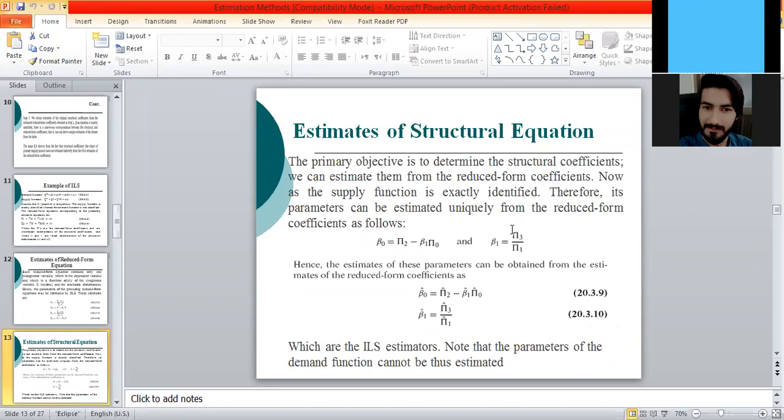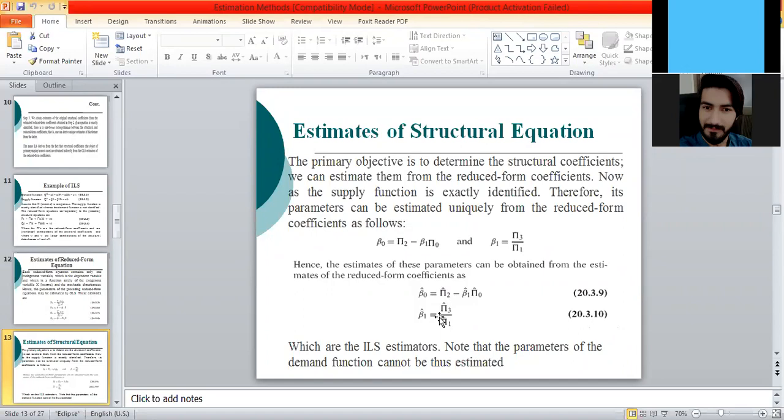First, we obtain the values of these reduced forms by estimating the model by OLS, and then these reduced forms are used to determine the numerical values of the betas. So beta 1 hat is equal to pi 3 hat over pi 1 hat, and beta naught hat is equal to pi 2 hat minus beta 1 hat pi naught hat.